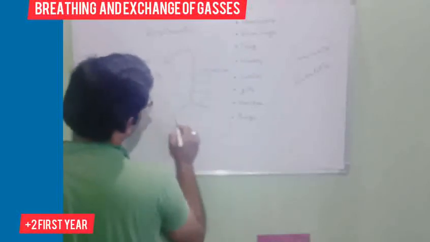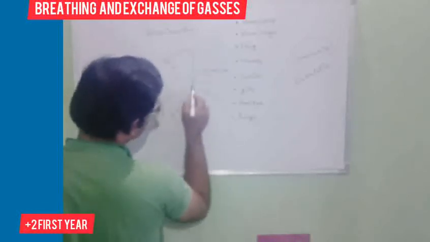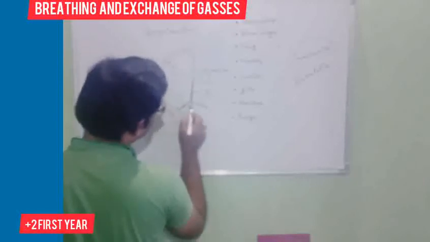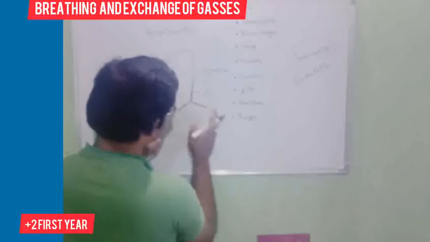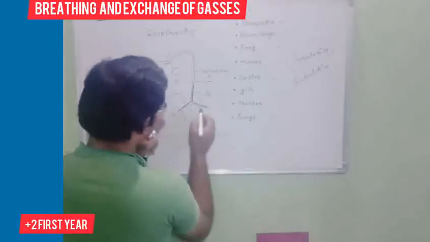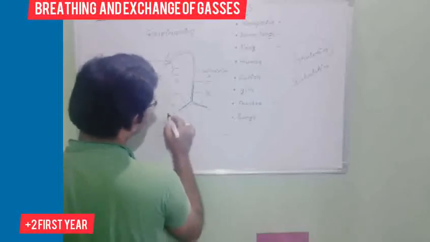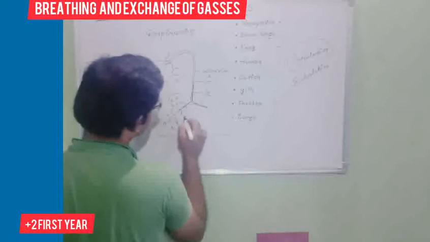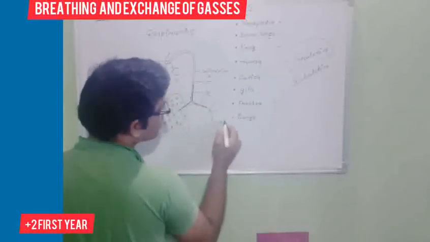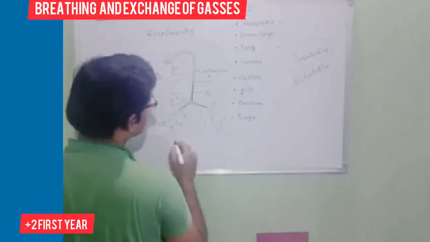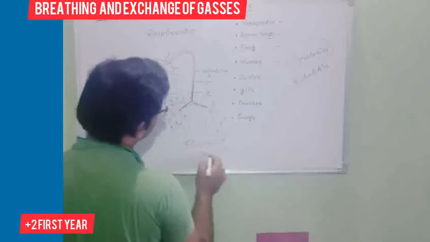These are the bronchioles. This is the bronchi portion. The bronchi portion will be divided into two, in different directions, to the left lung and right lung. These are called the bronchioles. And ultimately so many small chambers are there everywhere inside your lungs. These chambers are called alveoli, the alveolar sacs.